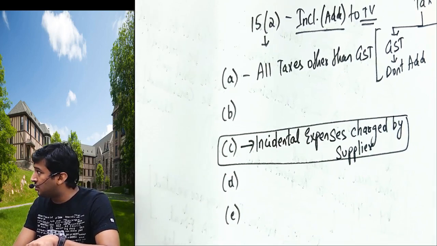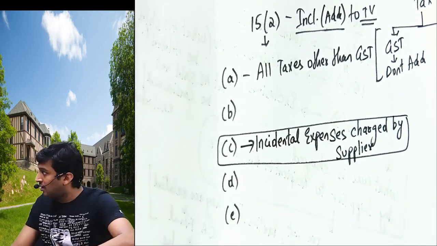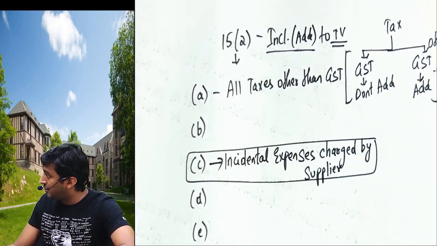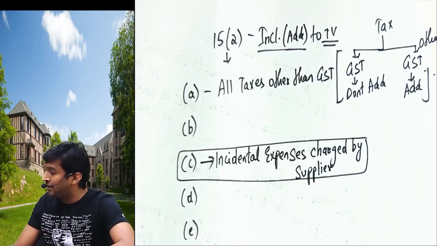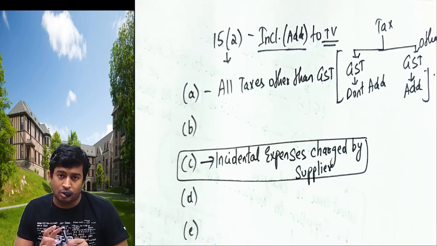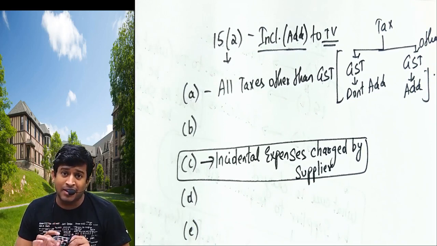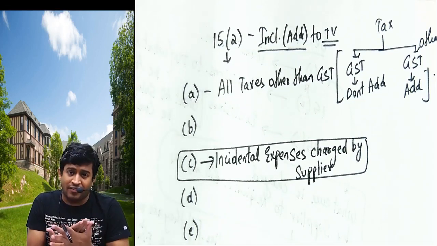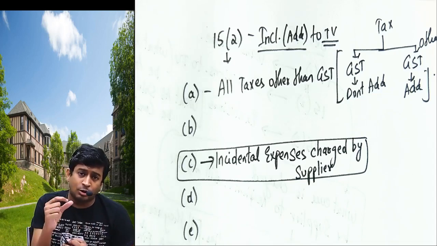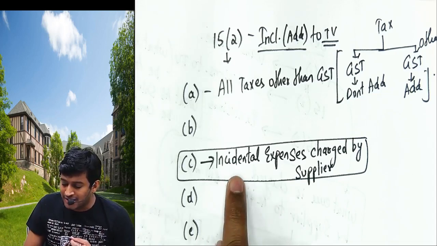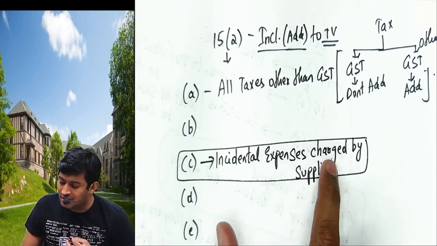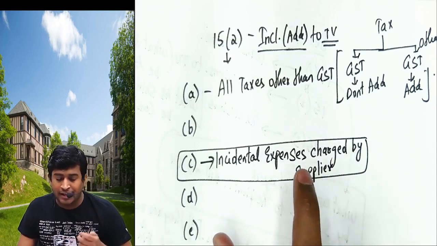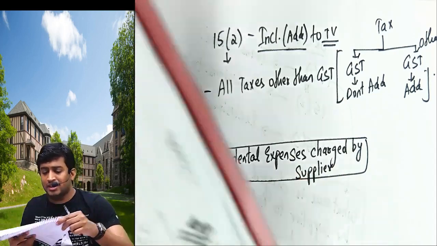First of all, understand this. Who is giving the bill? The bill is given by the supplier to the recipient. So this chapter applies to whom? The supplier. When he gives the bill, he will add everything, and we are learning on what value he will add GST. This is incidental expenses charged by supplier. Can you give me a few examples, sir? Yes, come to the next page.